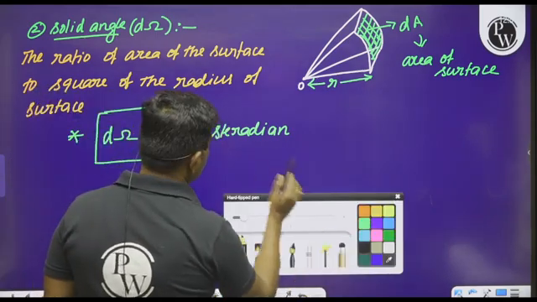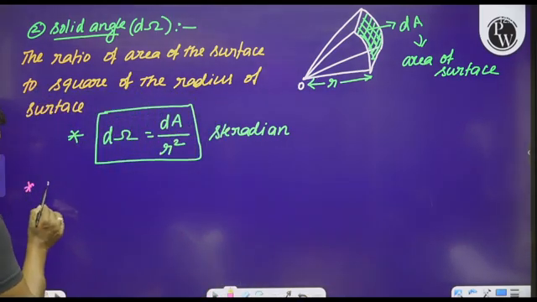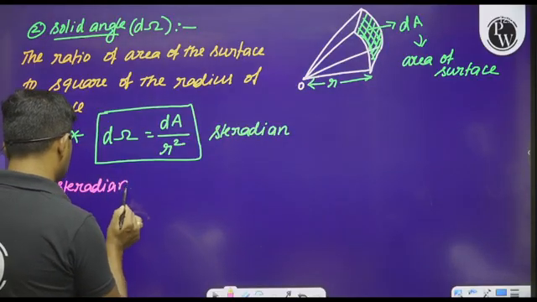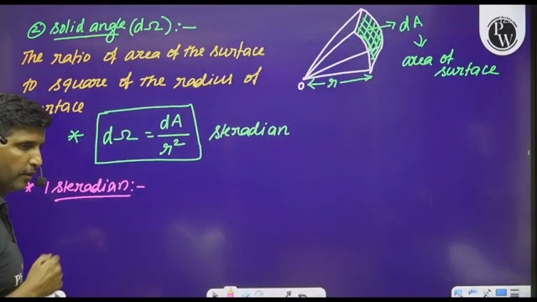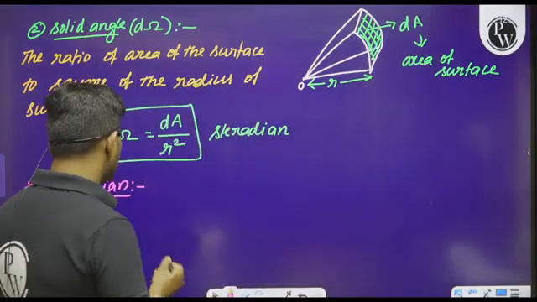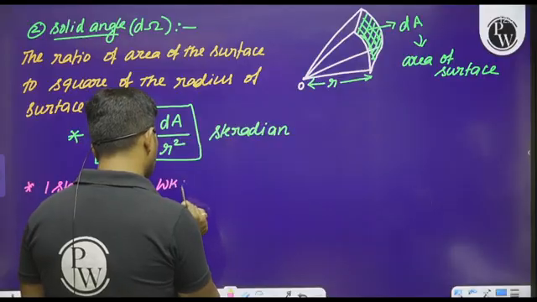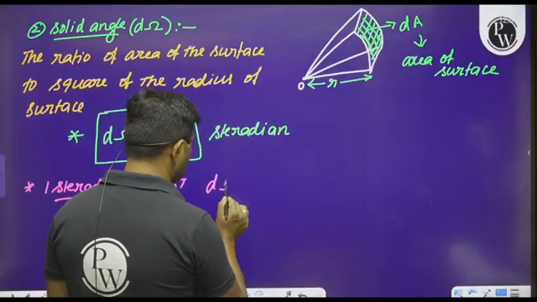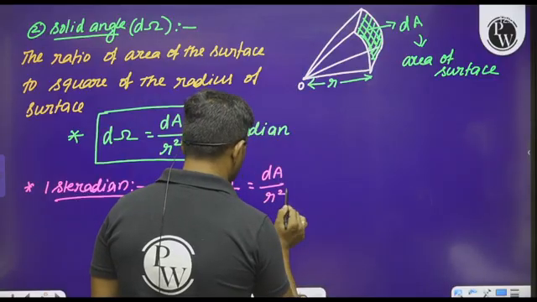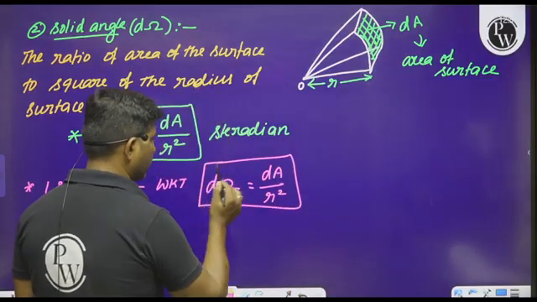So how can we define this steradian? How can I define one steradian? Similar to the definition of radian, we can understand the definition of a steradian. Please observe this. We know that the solid angle is written as dA divided by r square.